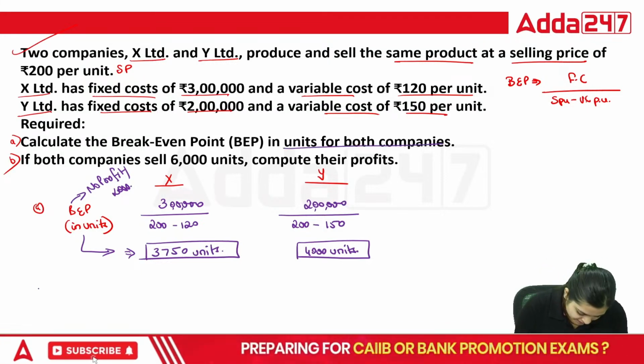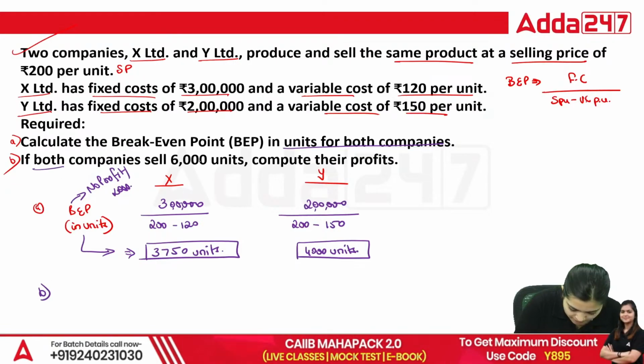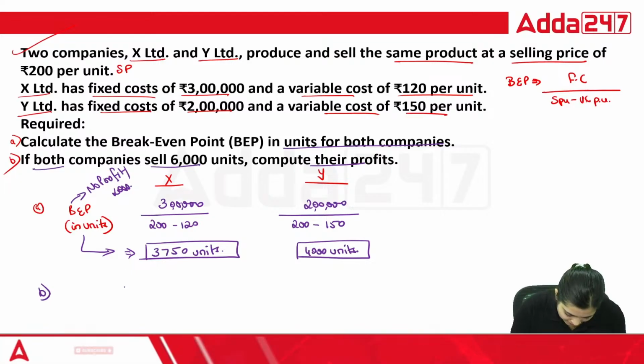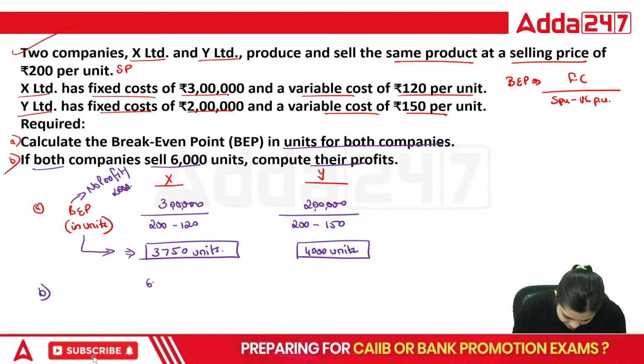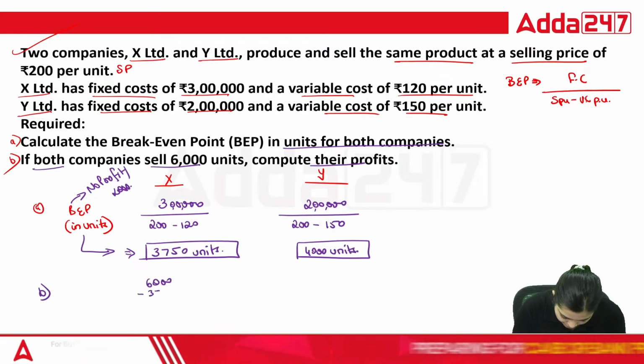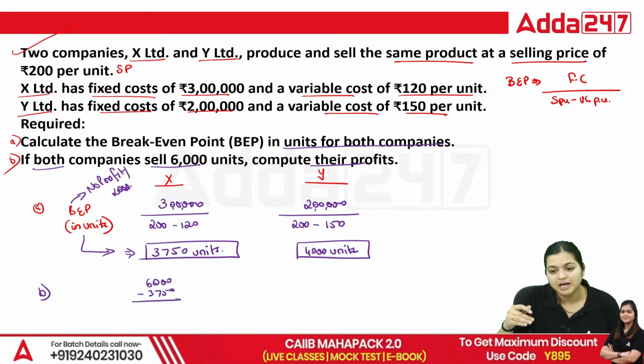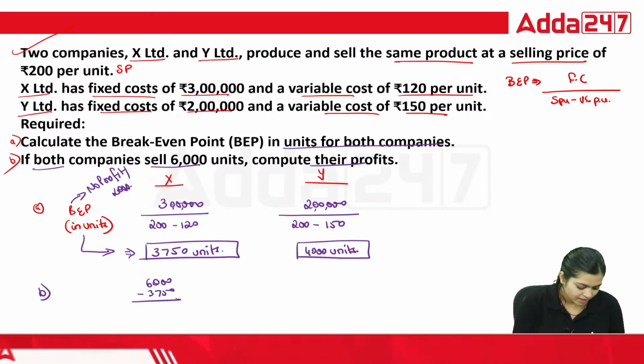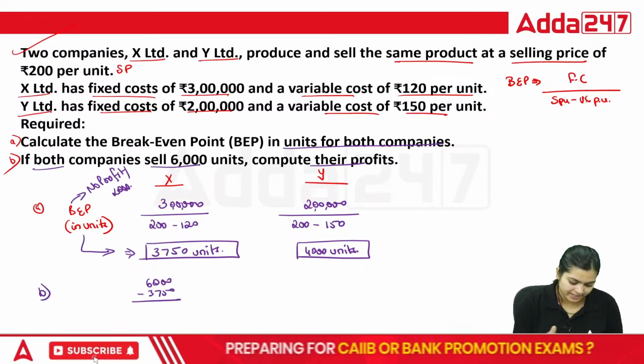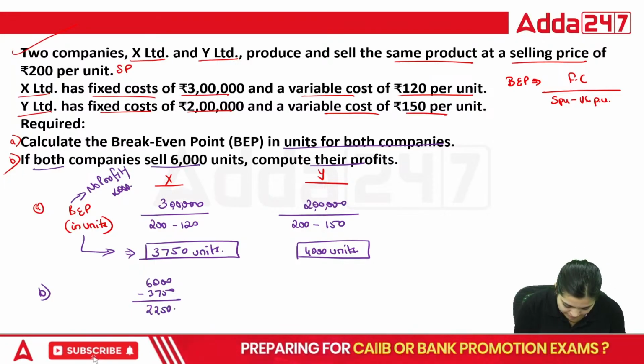Now next, they are saying if both companies sell 6000 units, compute their profit. So 6000 minus 3750, whatever amount they sell beyond this in X company, they are going to earn profit.